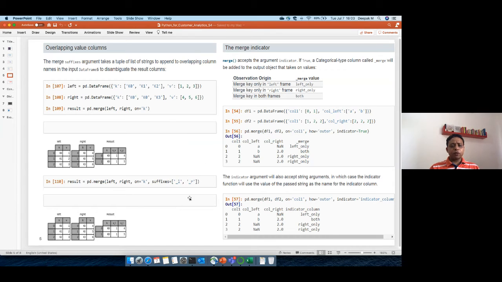Okay. So let's come here. By default, what happens if you have same column names in both the data frames, automatically it will end up with suffix underscore x and underscore y, right? So if you don't want that, if you want to define your own suffix, you can simply provide it. You can say suffix is equal to underscore L, or underscore 123 underscore ABC, anything, right? So that's what it will add. Let's go and take a look at it.